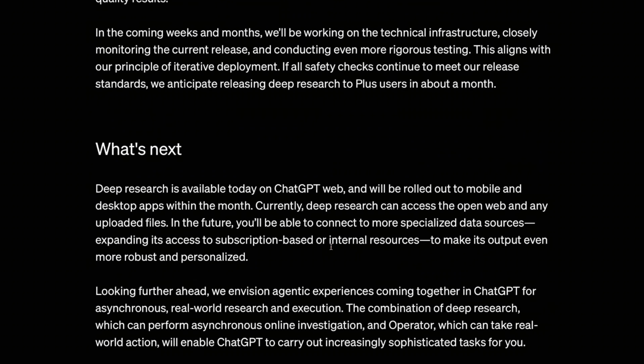So what's next? According to them, you'll be able to connect to more specialized data sources. For example, if you have a New York Times subscription or subscription to any other news outlet, you may be able to do a login, and this agent can do a deep research considering those articles as well.